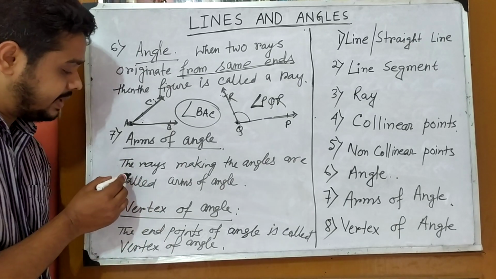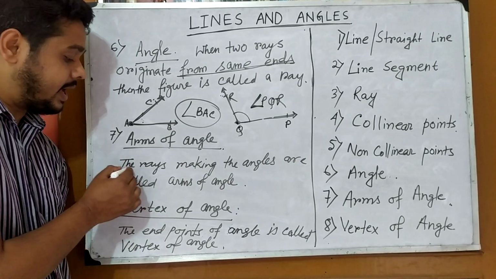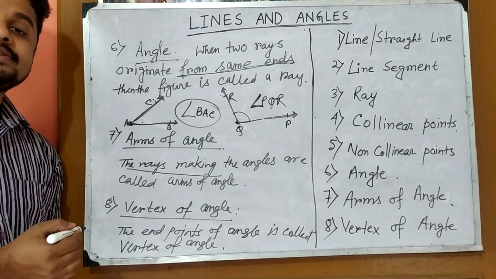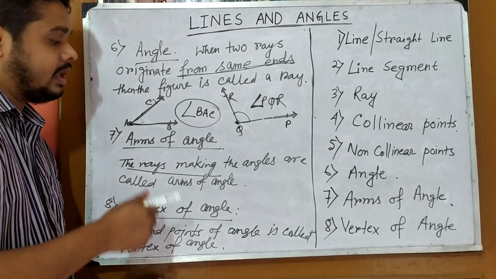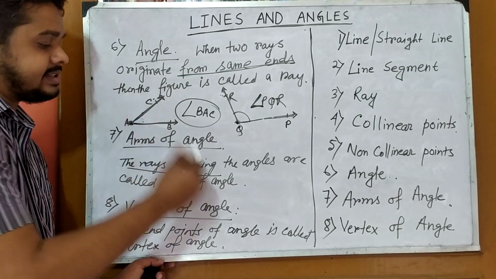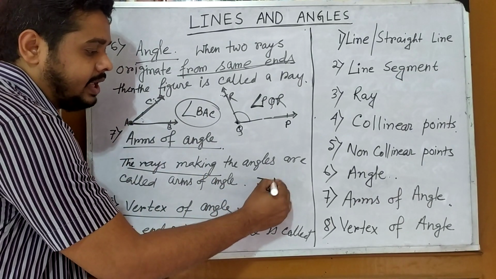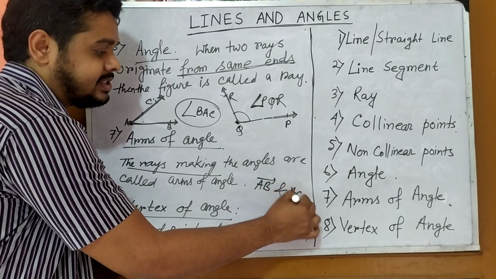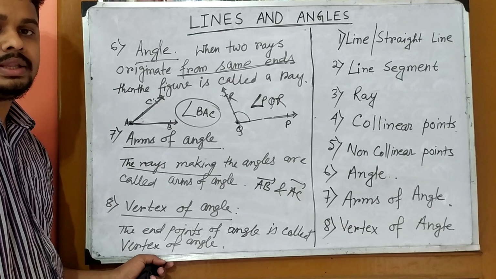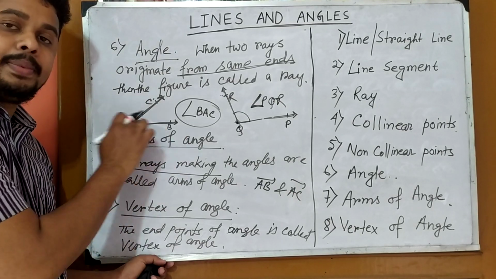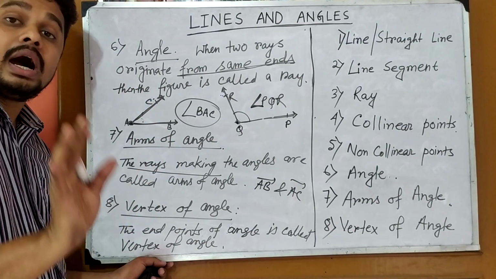Now, what do you mean by arms of an angle? Arms of an angle means the rays making the angle are called arms of the angle. Hence, the rays AB and AC are the arms of the angle.